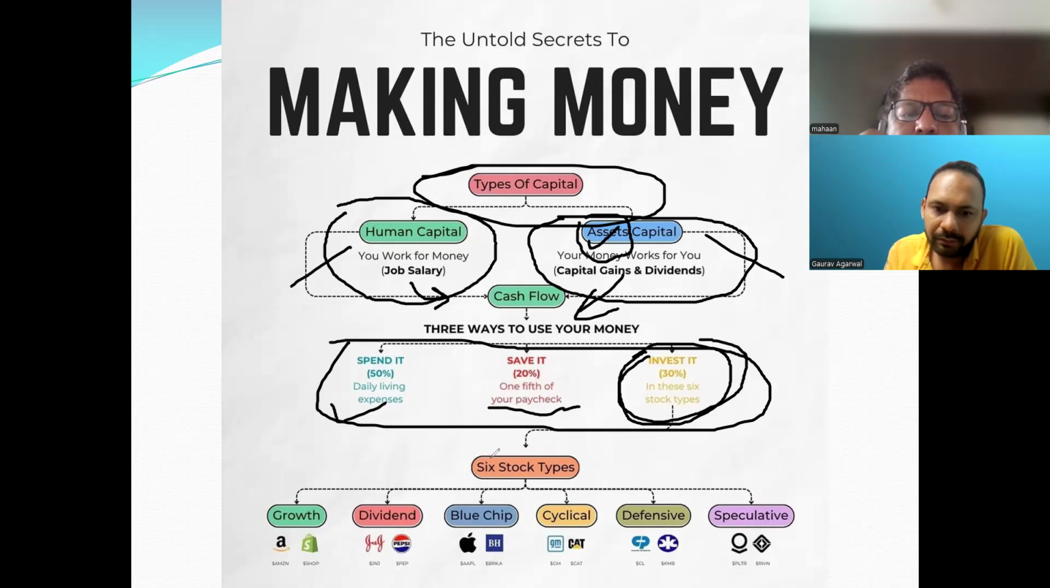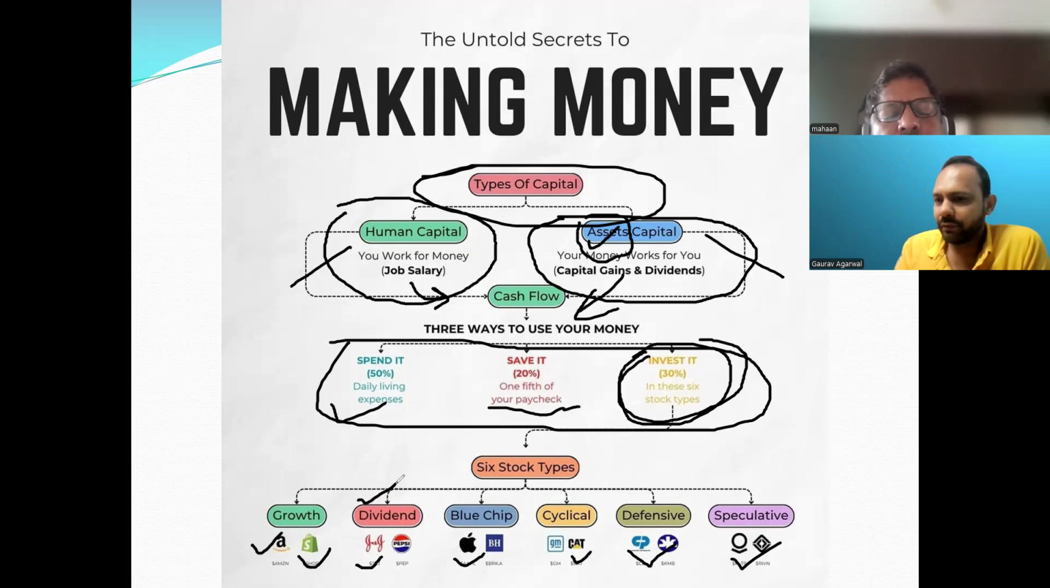And then, if you want to invest in stocks, we have these types of categories in stocks, right? Like growth stocks, dividend stocks. Any idea about dividends, sir? Yes, the company will give a dividend, some share of the profit to the shareholder. Yes, correct.